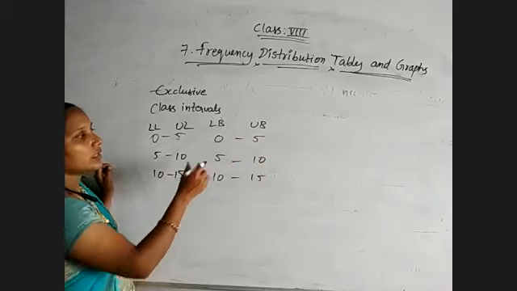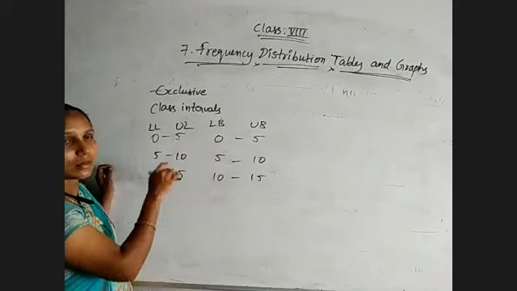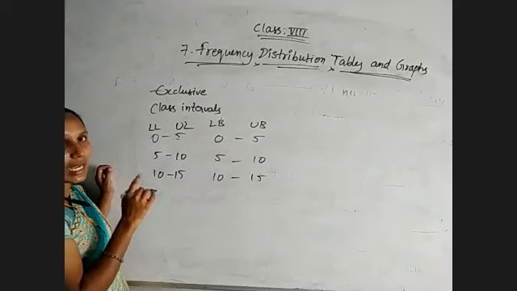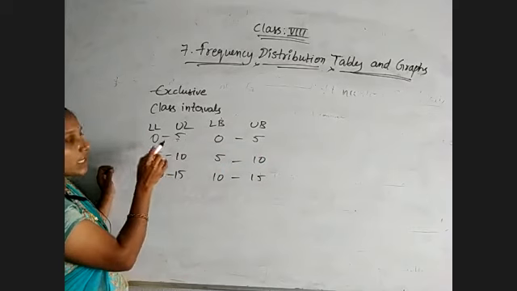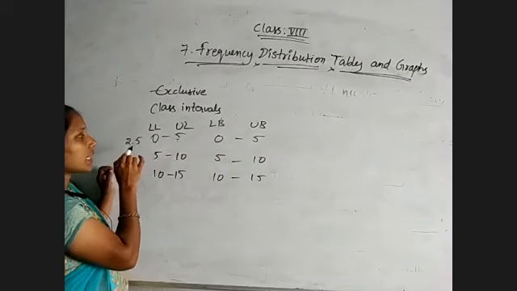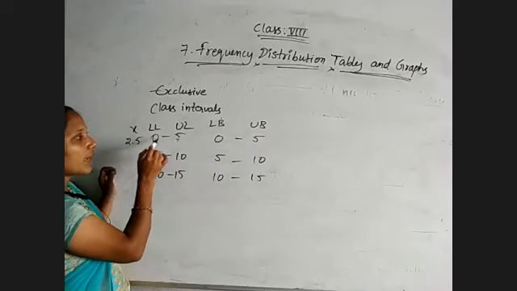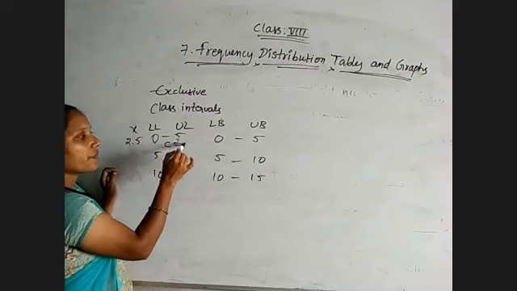Okay, and the average of the lower limit and upper limit of that class is known as mid value or class mark. Means the class mark of this one is 0 plus 5 by 2, that is nothing but 2.5, and it is represented by x. And the length of the class, 5 minus 0 is 5, so C is 5.